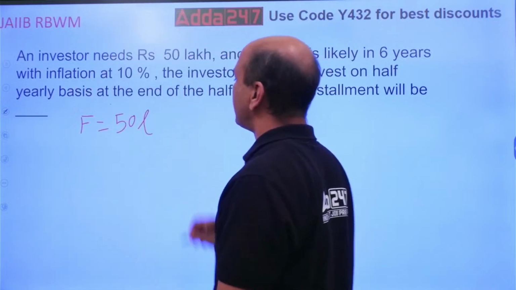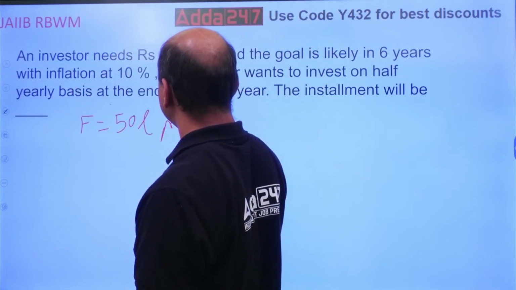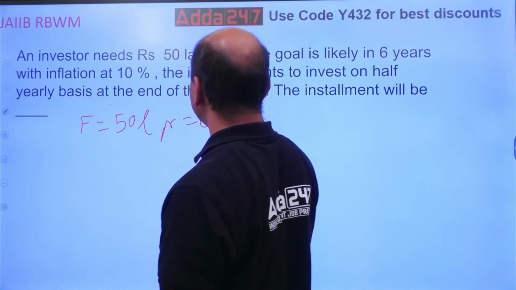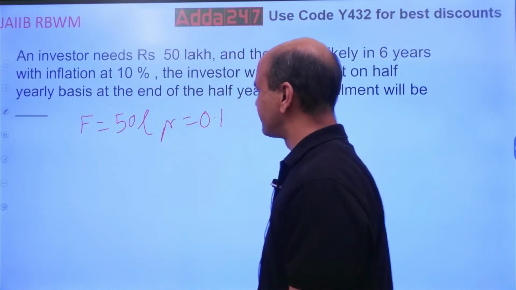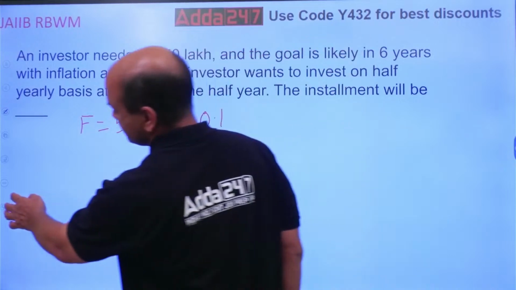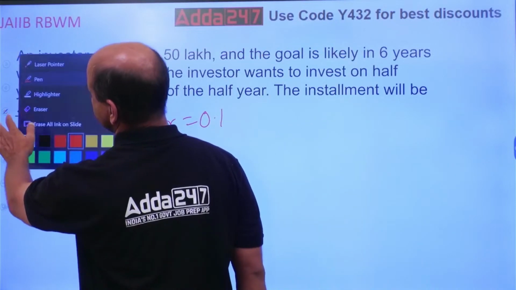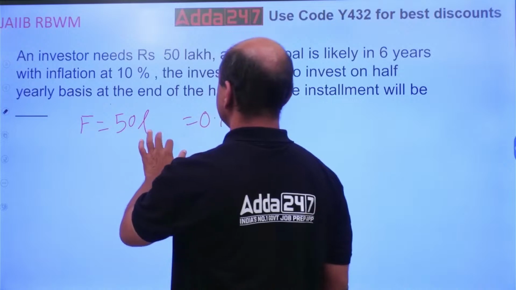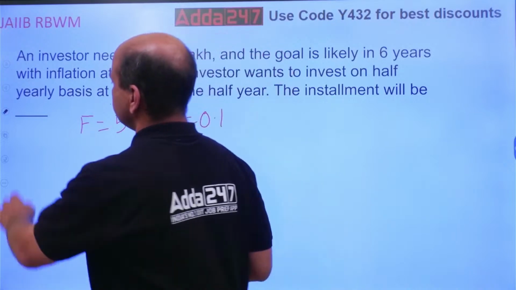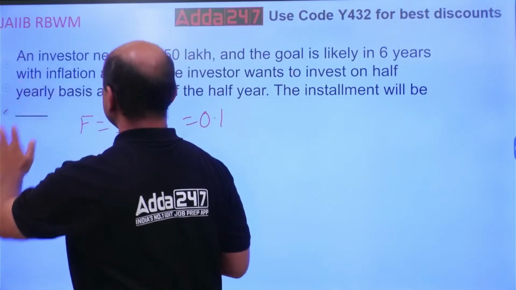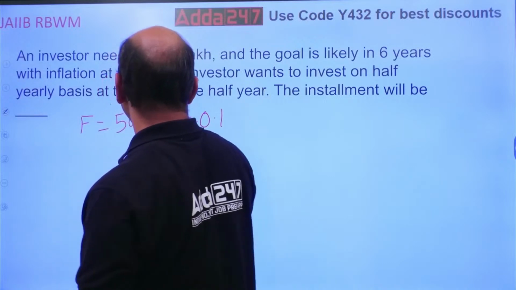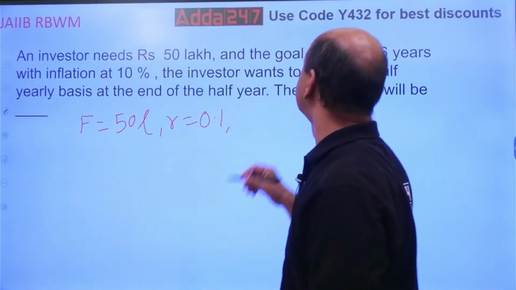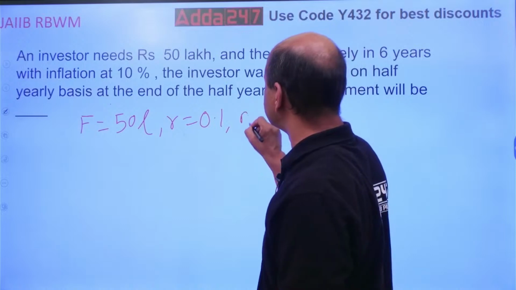R is equal to 0.1, 10%. So R equals 0.1. Next, N equals 6.